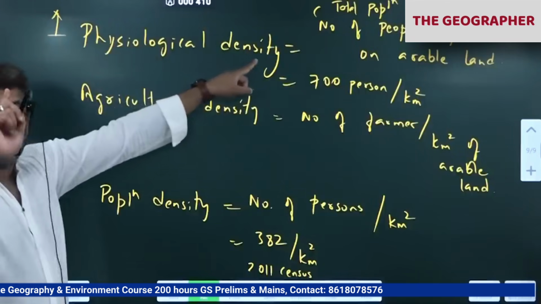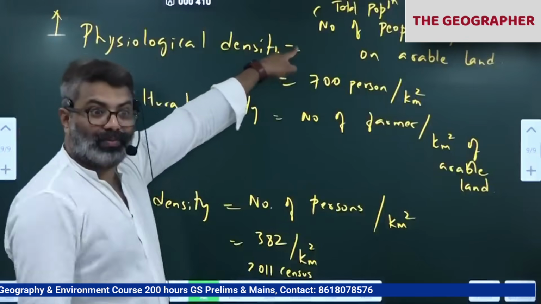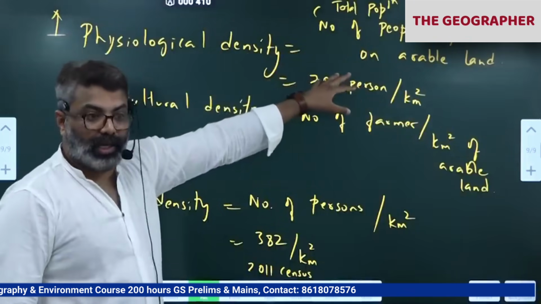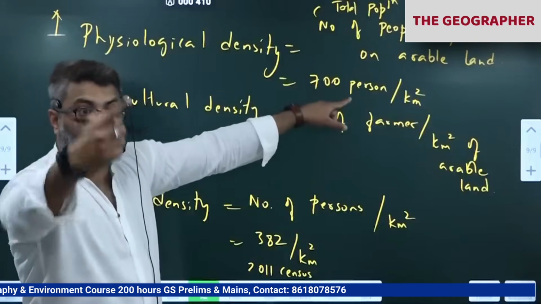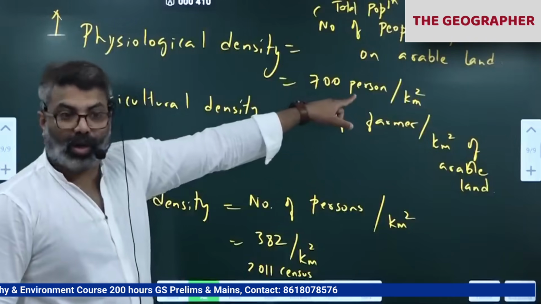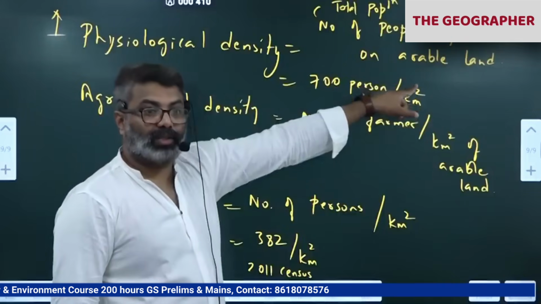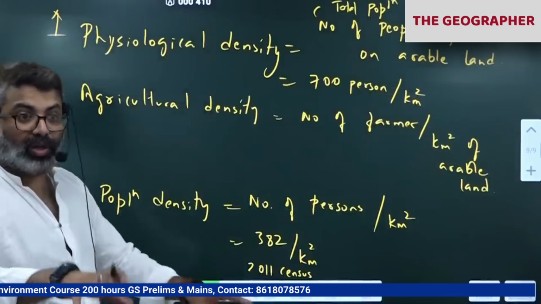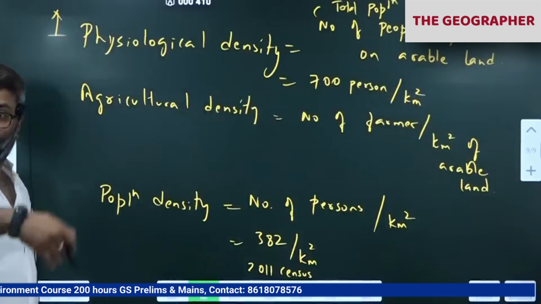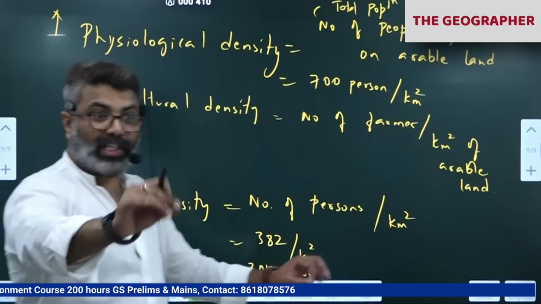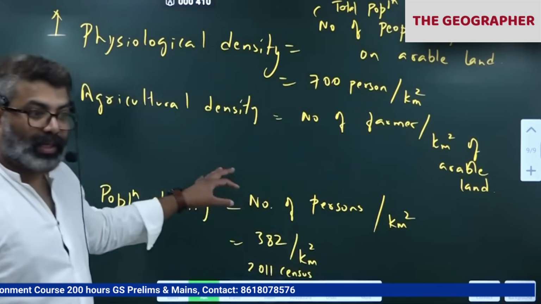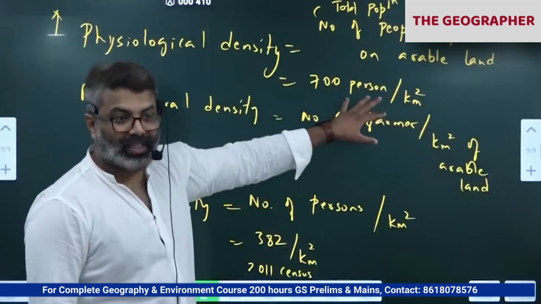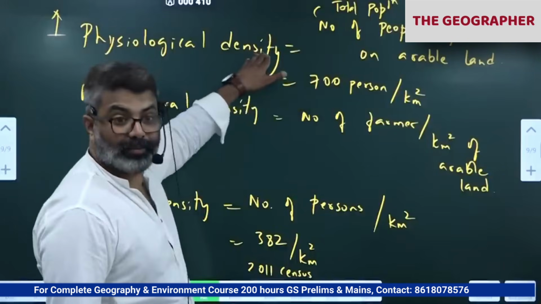Physiological density gives us the idea about population pressure. How much pressure we have on the agricultural land. Correct. The higher the population, the higher the population pressure on the agricultural land. So soil gets degraded because of this, because a lot of pressure is put on the land. So that means what? Every year we have to cultivate. We can't leave the land fallow, to rest, even for 1 year. Can we stop cultivating our entire agricultural area for 1 year? No, we can't. Because our population pressure is very high.